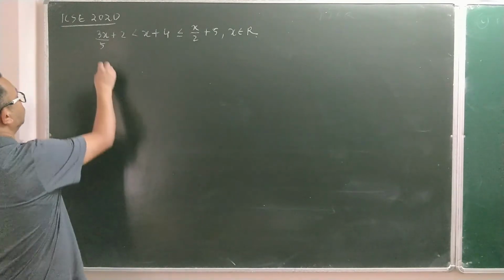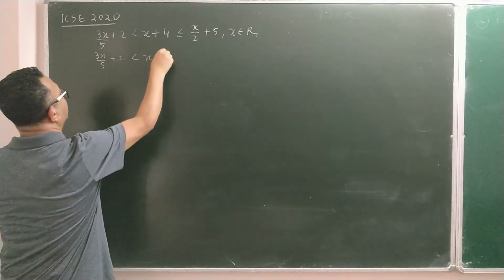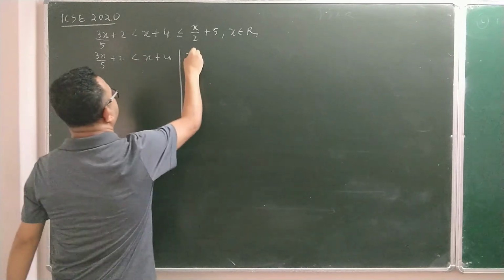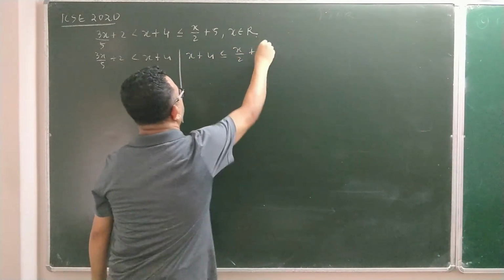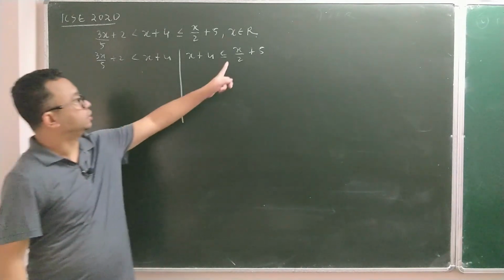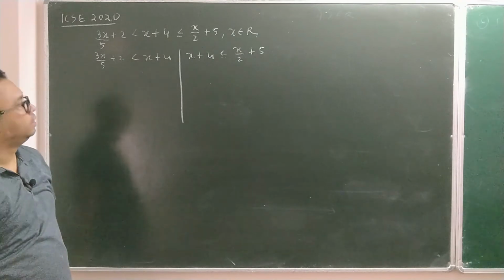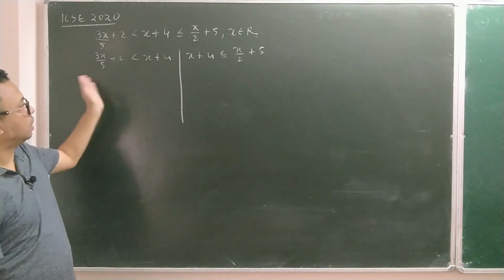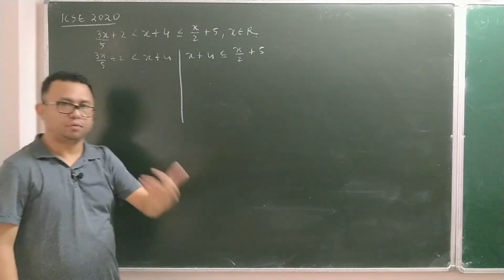Okay, so I'll divide this into two parts. 3x/5 + 2 < x + 4 is one part, and the other part is x + 4 ≤ x/2 + 5. If you want all x on one side, you can take x on one side and 2 on that side. That way you can do it, or you can also do what I told you, convert both sides into a single fraction. Many of you may say, sir, 2 and 4, it is very easy. So if you like, you do that.